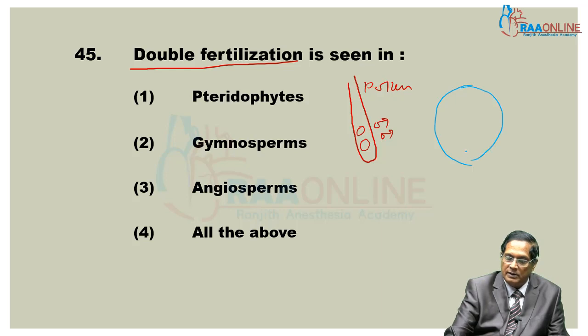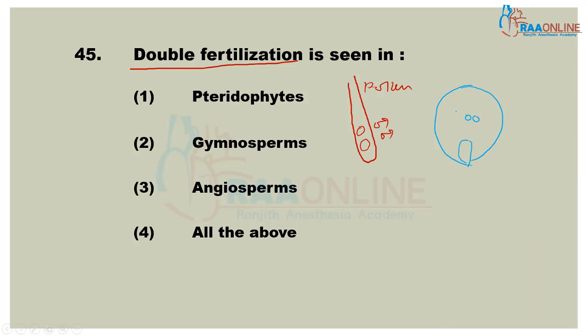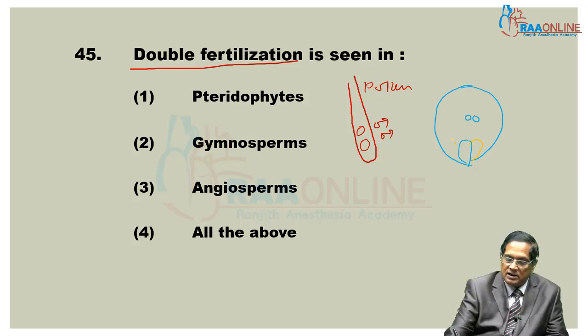This is the egg cell. And these two are the two polar nuclei. Egg cell is at the base and two polar nuclei are also there. Adjacent to the egg cell, synergids are present.